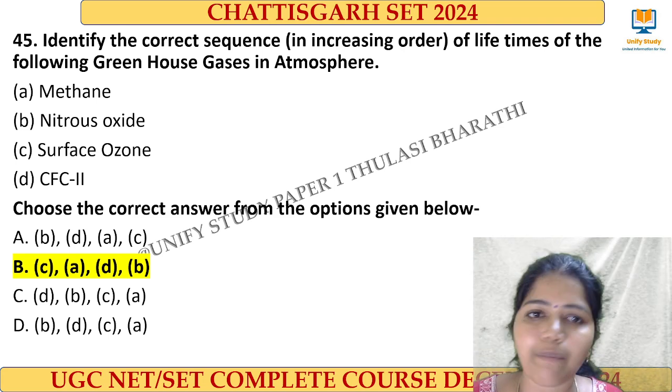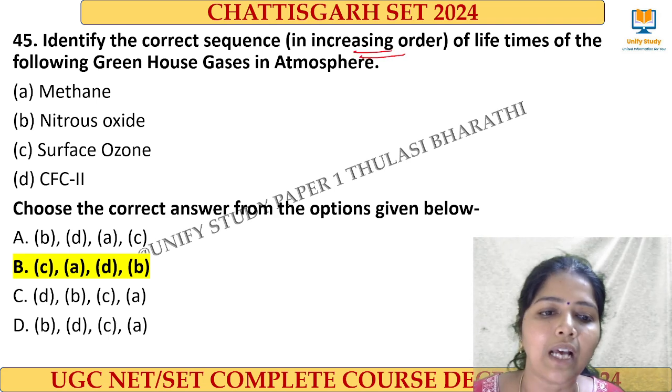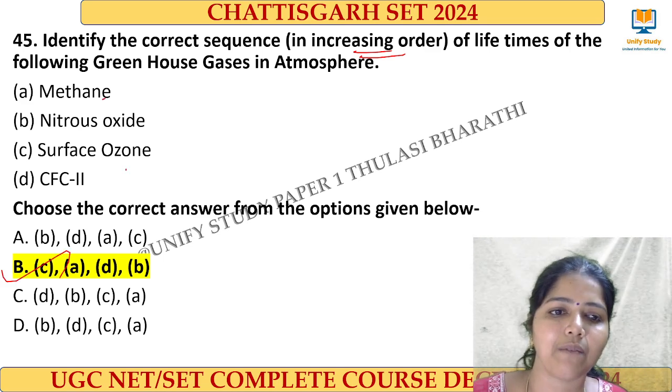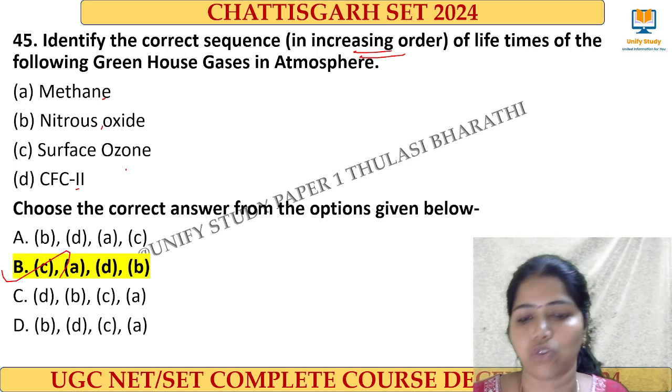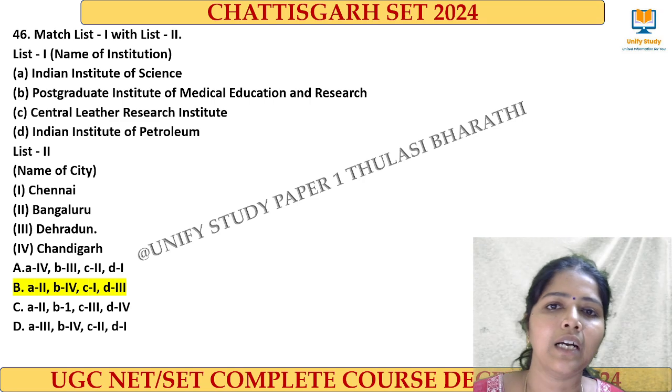And next one, very important question, the increasing order of the lifetime of the greenhouse gases in the atmosphere. Option B is the right answer. Surface ozone, and then comes methane, and then comes option D, CFC11, CFC12, and then nitrous oxide, right? Very good.